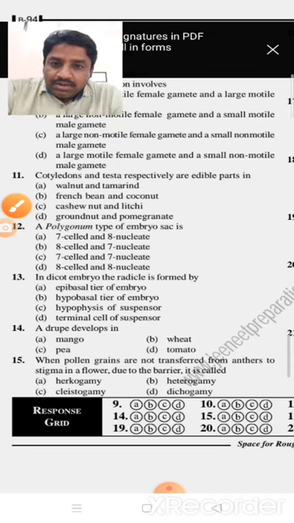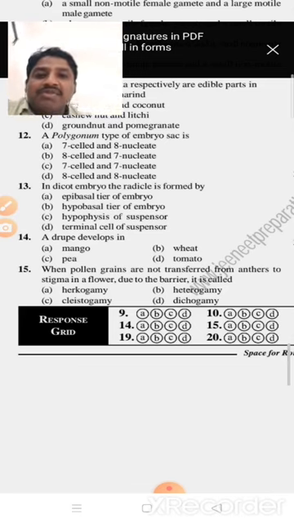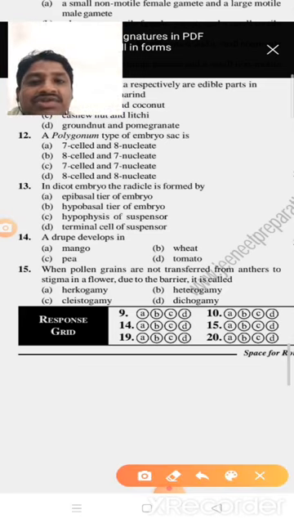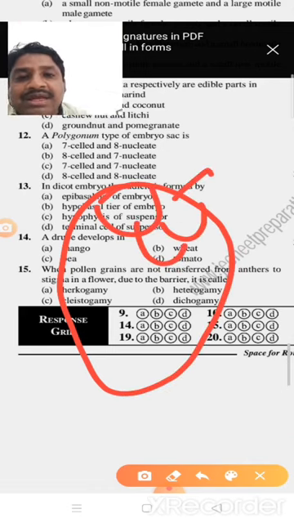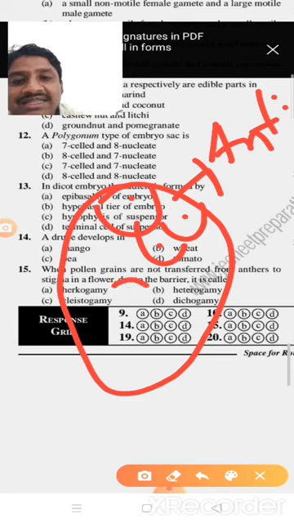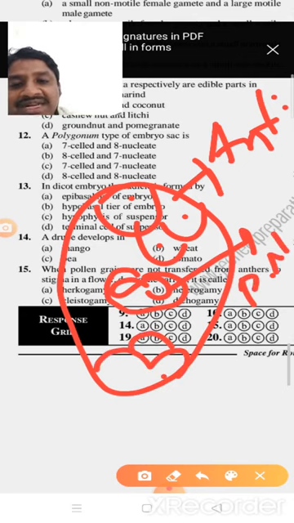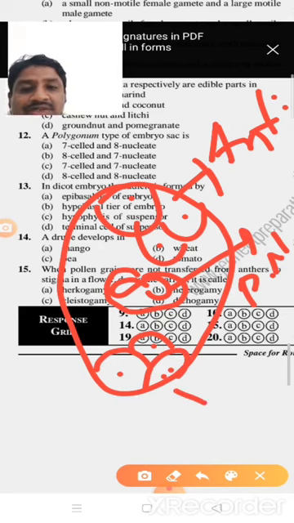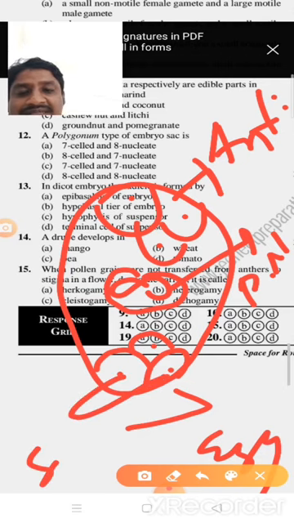Next, question number 12: Polygonum type of embryo sac. What does Polygonum type of embryo sac mean? This is the embryo sac. In the embryo sac, these three cells are the antipodal cells. In the central region, these two cells we call the polar nuclei. On the micropylar side, these three cells we call the egg apparatus. These two cells are the synergids, and this is the egg cell.